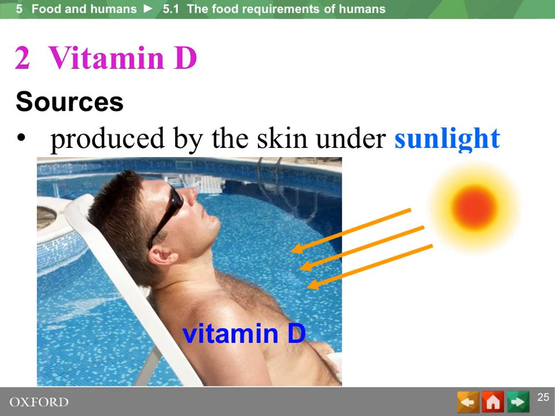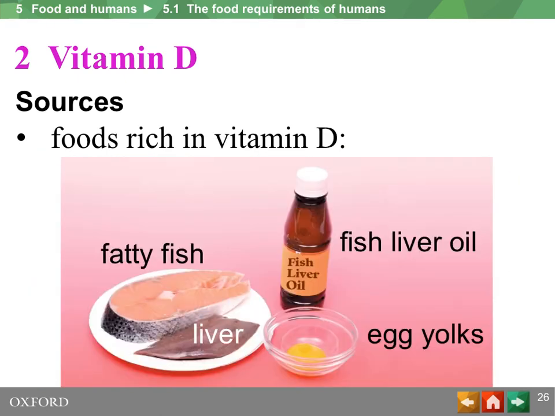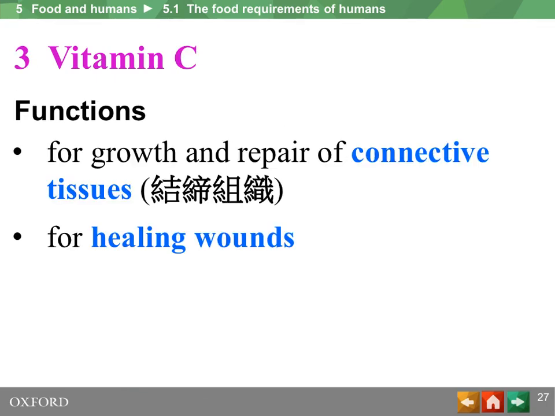If we go under the sunlight for 5 minutes every day, our skin will be able to produce enough vitamin D for us to use. Vitamin D can also be obtained from our diet. Fatty fish such as salmon and tuna, fish liver oil, liver and egg yolks are rich in vitamin D. The last vitamin that we will go in depth is vitamin C.